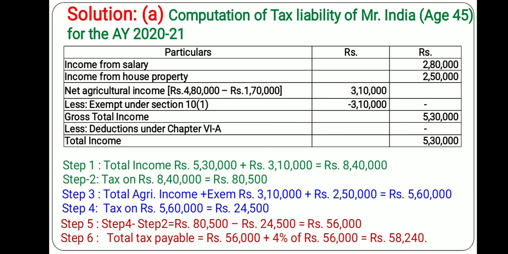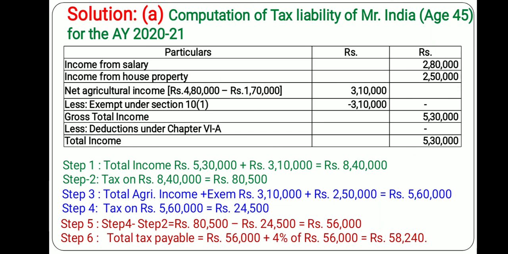So it comes to 80,500. Then in step 3 we add net agricultural income plus the exemption limit. Net agricultural income is 3,10,000, exemption limit is 2,50,000, so 5,60,000.